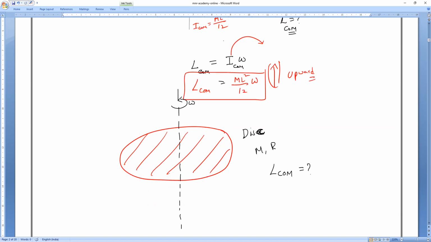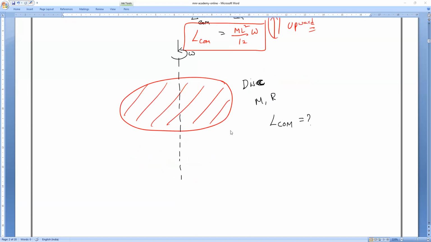Quickly, everybody. I'll give only 1 minute. Make it fast, guys. Don't waste time, you have to try. For a disk, what is the moment of inertia through the center of mass? Sai Karthik, Manya and Samya, are you solving? Make it quick. Yes, Pradosh? We all know, what is the angular momentum formula? Angular momentum through the center of mass is I, the moment of inertia through the center of mass, into omega.